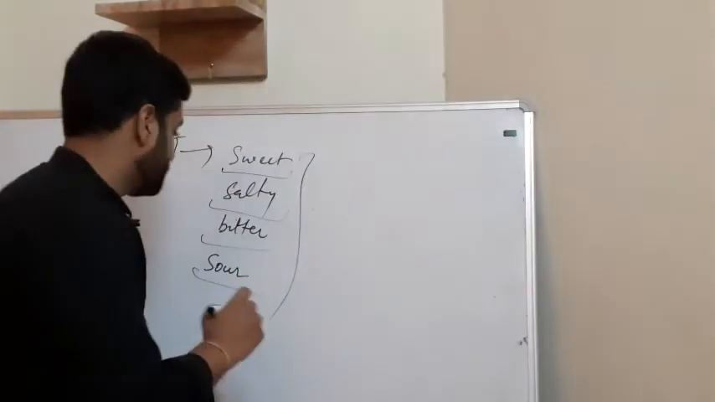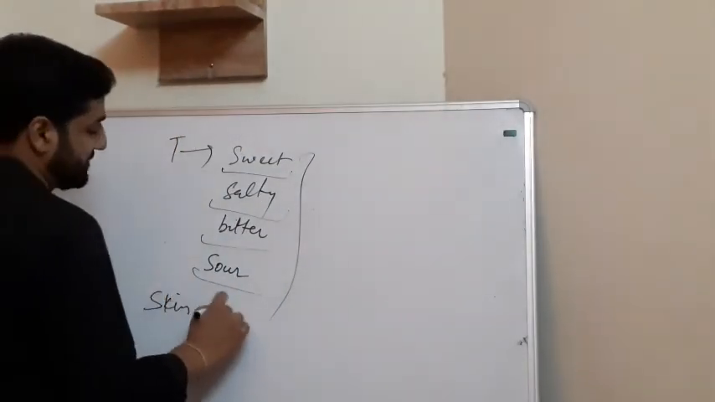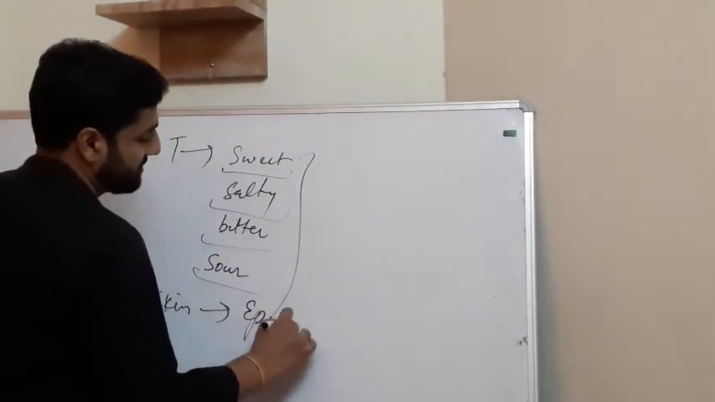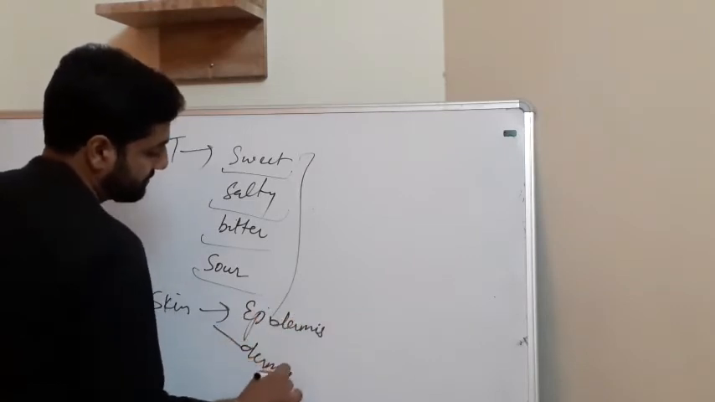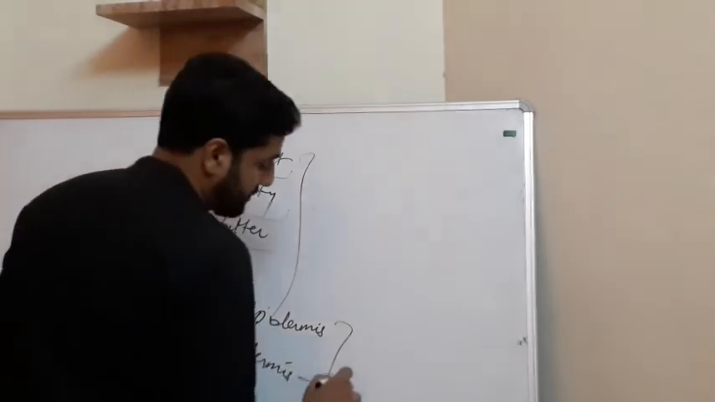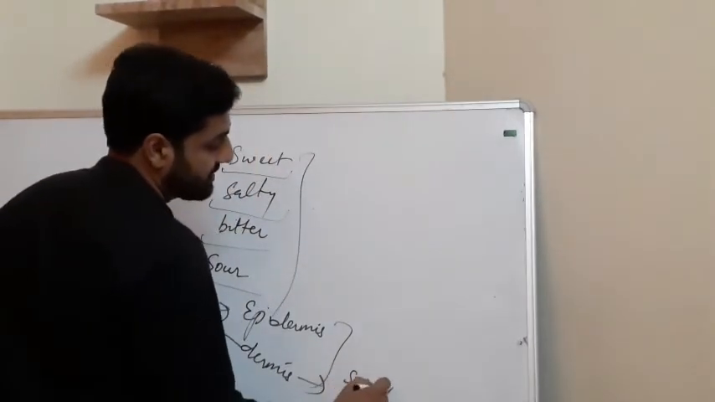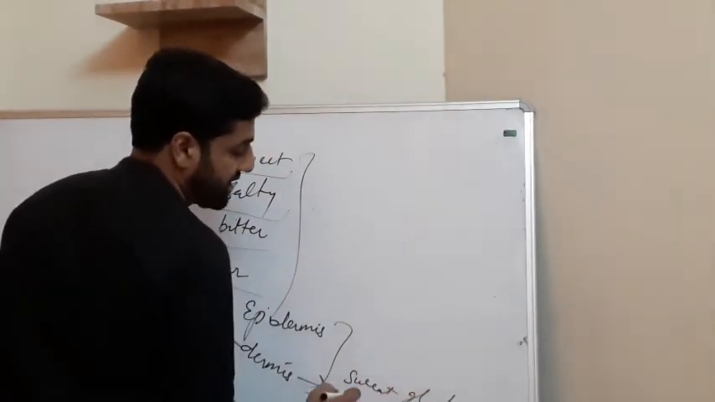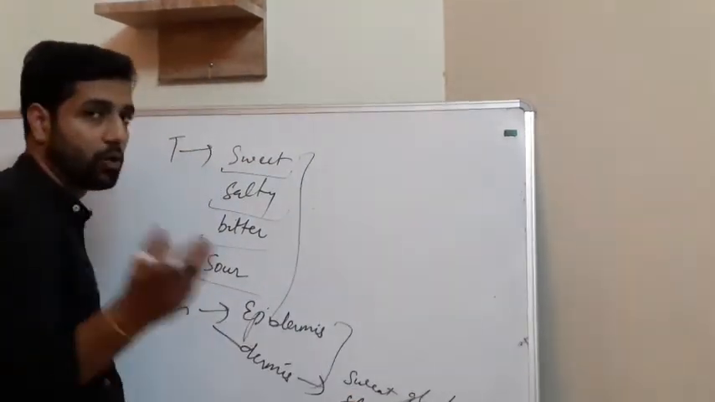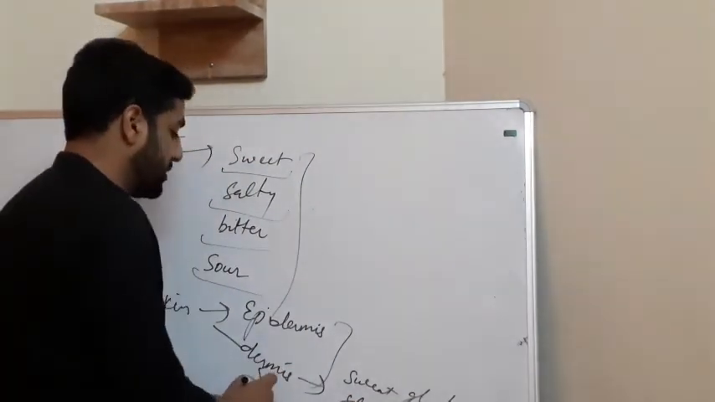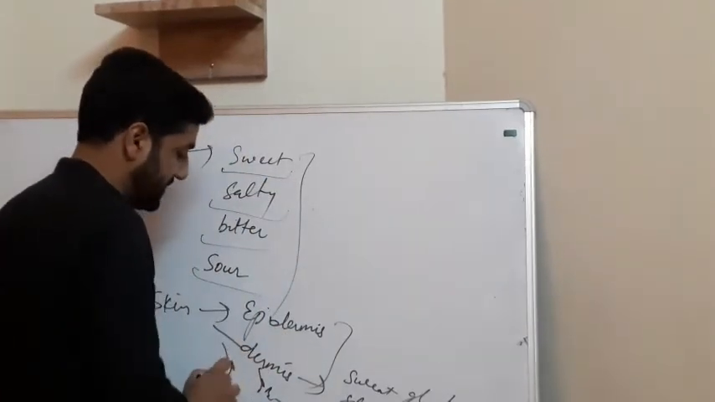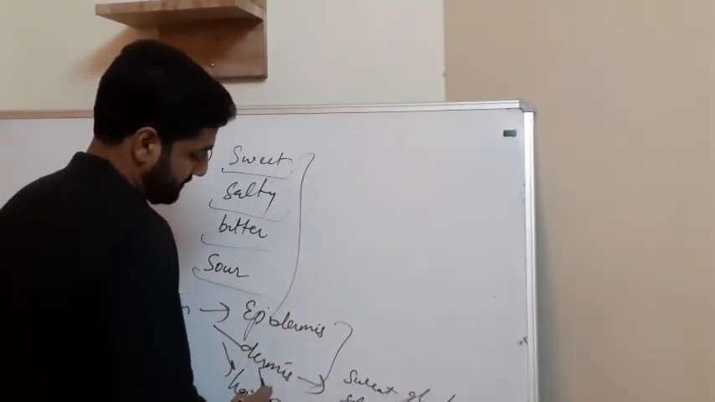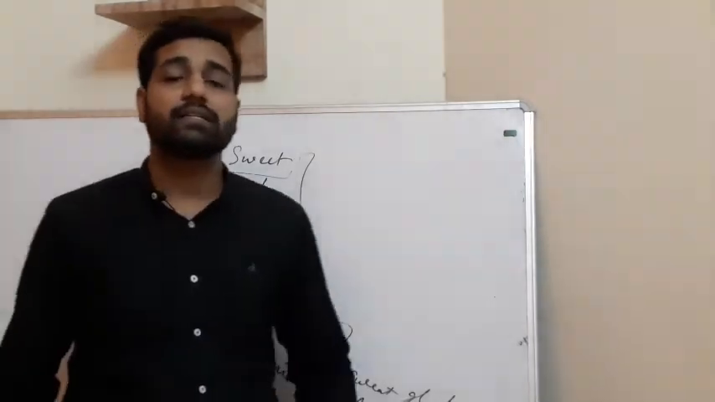Our skin is divided into the epidermis and dermis part. The dermis part contains sweat glands and sebaceous glands. Sebaceous glands are oil glands. Then there are blood vessels and hair follicles, also in the dermis part. These are the parts in our skin.